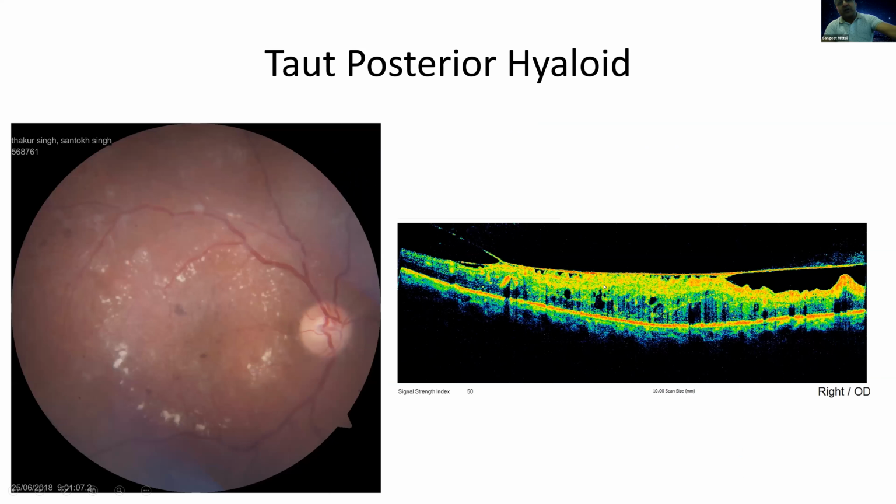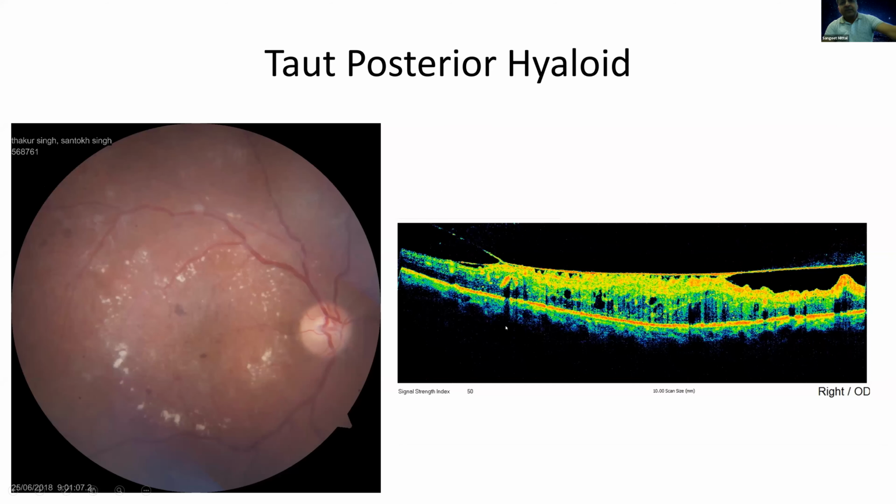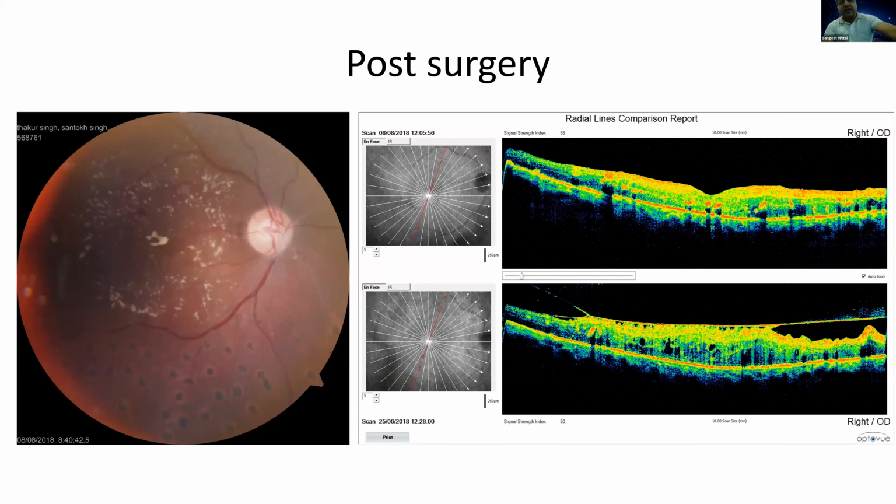You see there is a taut posterior hyaloid and there is an epiretinal membrane present over the retina. And this again needs a surgical intervention. No laser or injections will help in this type of patient. Here you can see the blockage of the reflexes very well. Yeah, the hard exudates are causing so much shadowing. So this is a very good slide. And this is post-surgical, the edema has gone down.